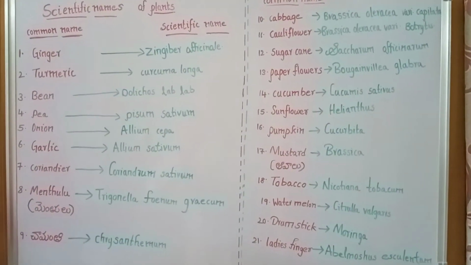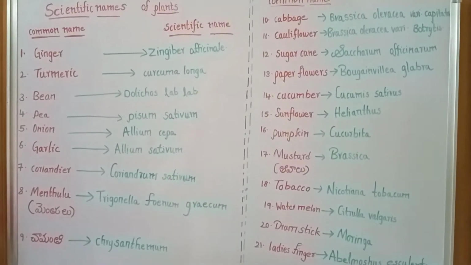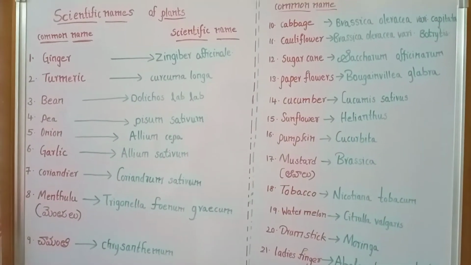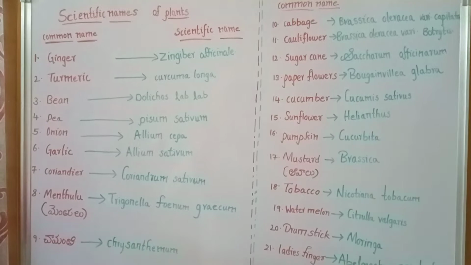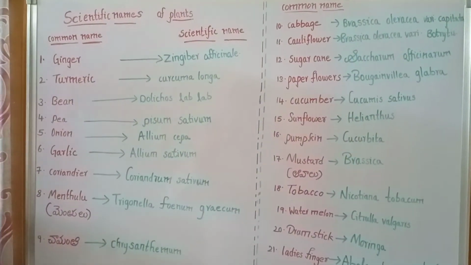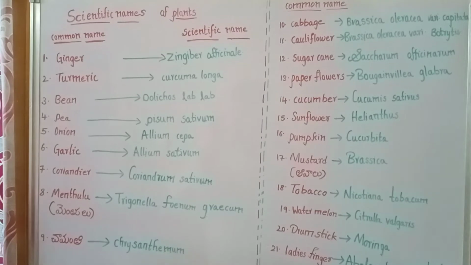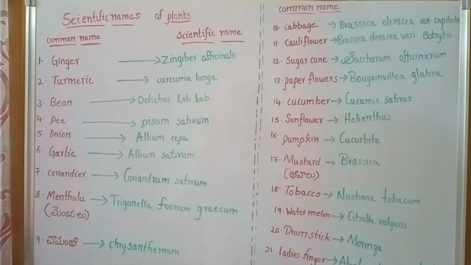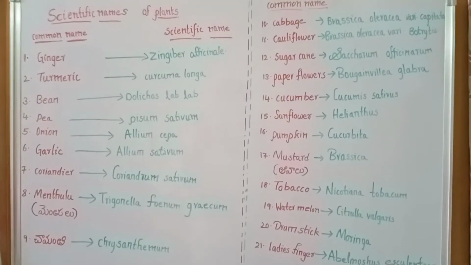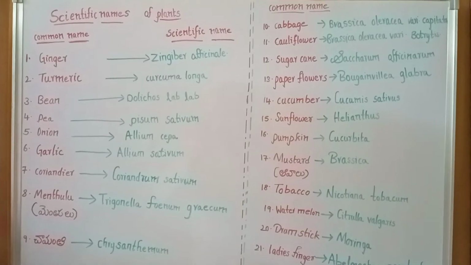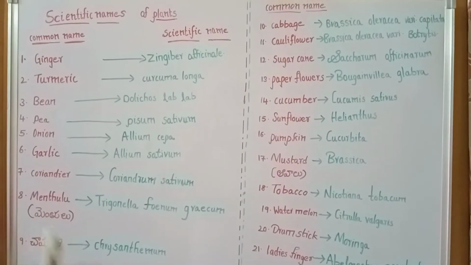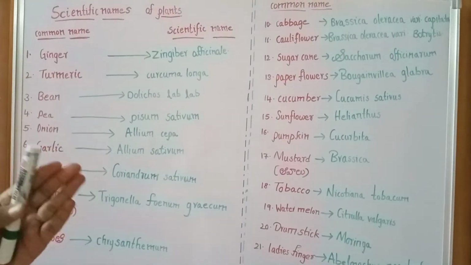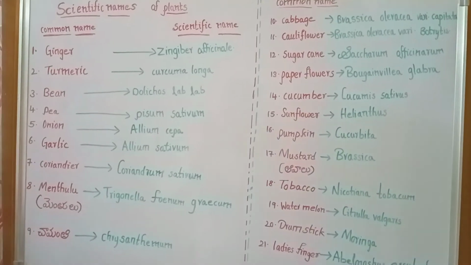Suppose, for example, for the same word we have different languages in our country, India. Take the word water: in English it is water, in Telugu neeru, in Hindi pani, and in Tamil tanniru. But in order to understand a plant worldwide, scientific names are used. Due to the scientific name, any scientist worldwide can identify the same plant or animal.